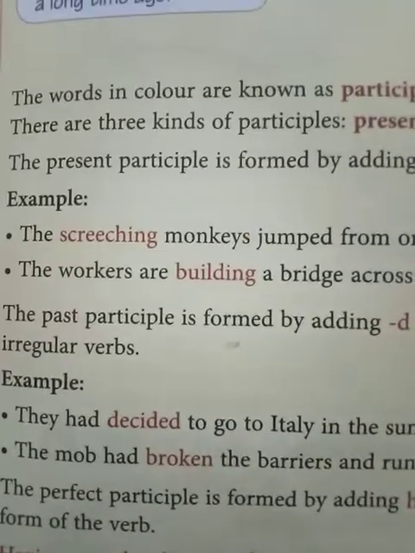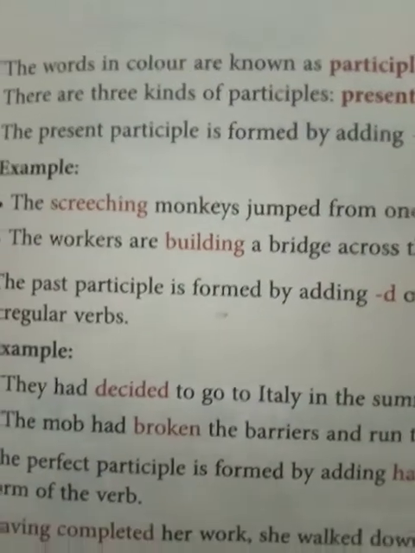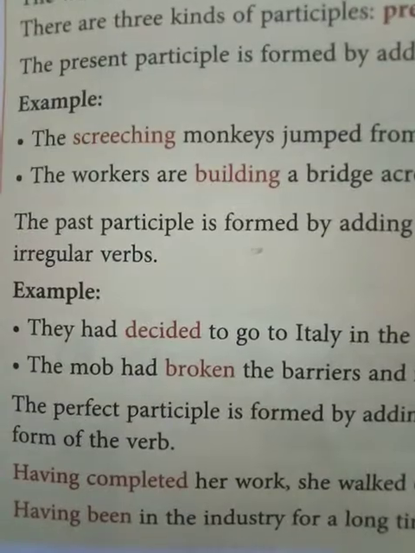So the words ing for the present participle, ed or en for the past participle, and having or having been for the perfect participle. So these are the forms of verbs you got to remember.